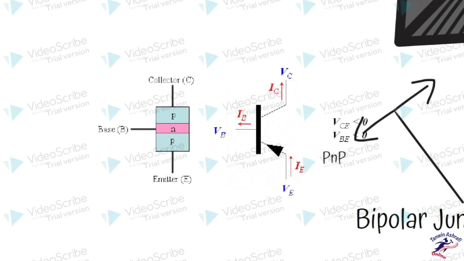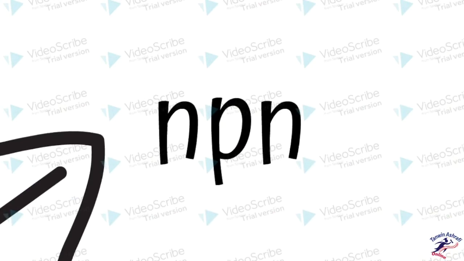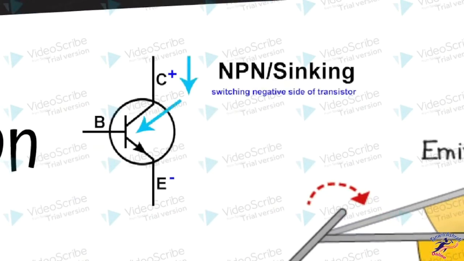What we conclude is that the emitter is P-type, the collector is also P-type, but the base is N-type semiconductor. Again, we also have the NPN transistor. The NPN transistor works in the same way. The collector will be N-type, the emitter will be N-type, and the base will be P-type.